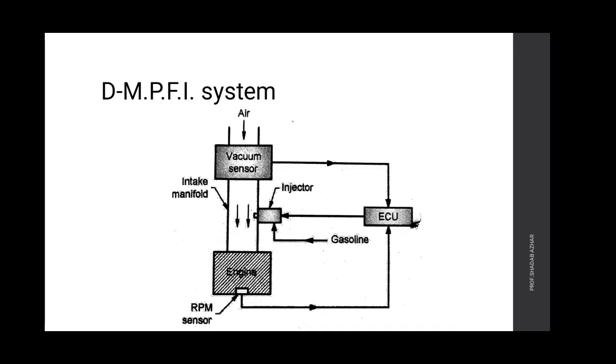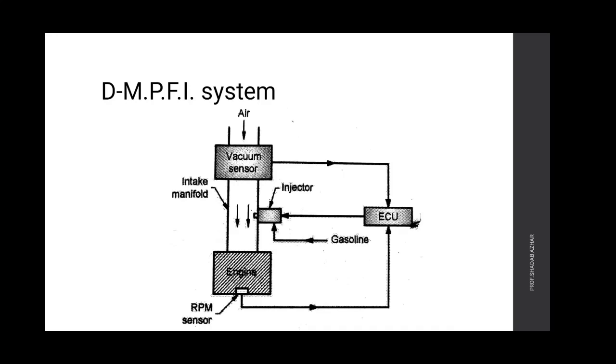In addition, it senses the volume of air by its density. As air enters into the intake manifold, the pressure sensor detects the vacuum and sends information to the ECU.